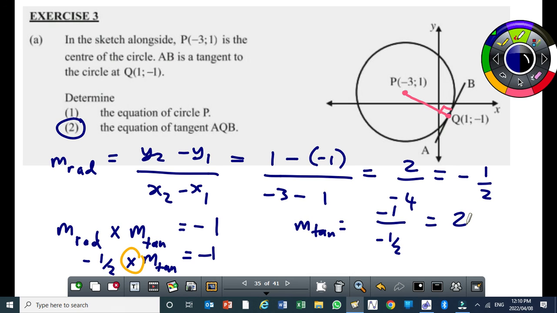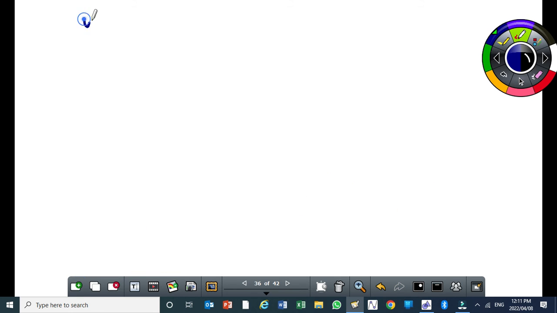Okay. All right. So here our gradient of the tangent is going to be 2. Now we can smile. We now know the gradient of the tangent, and we are given a point along the tangent. So we can use that point and say y equals mx plus c, because the tangent is a straight line.